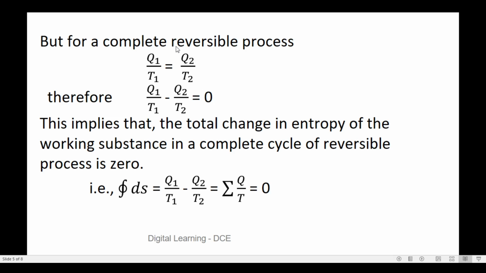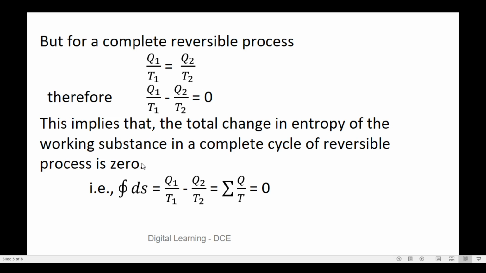But for a complete reversible process, we know that Q1 by T1 must be equal to Q2 by T2, or Q1 by T1 minus Q2 by T2 will be equal to 0. This implies that the total change in entropy of the working substance in a complete cycle of a reversible process is equal to 0.